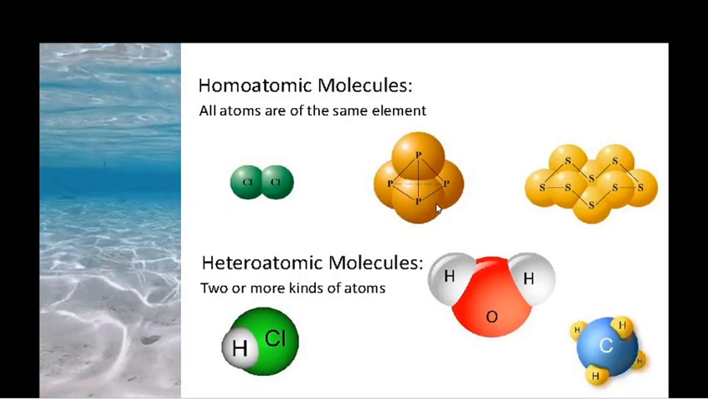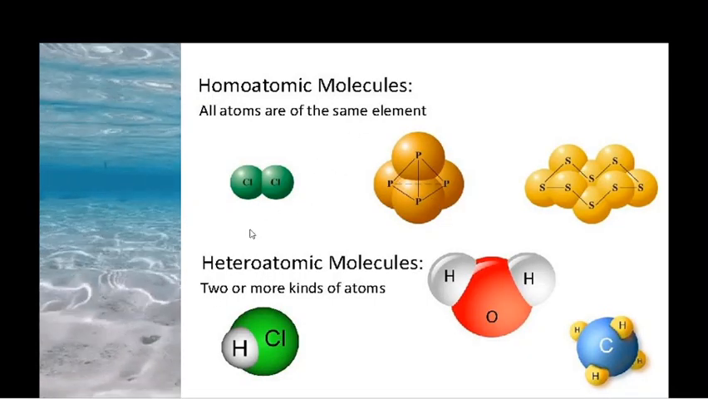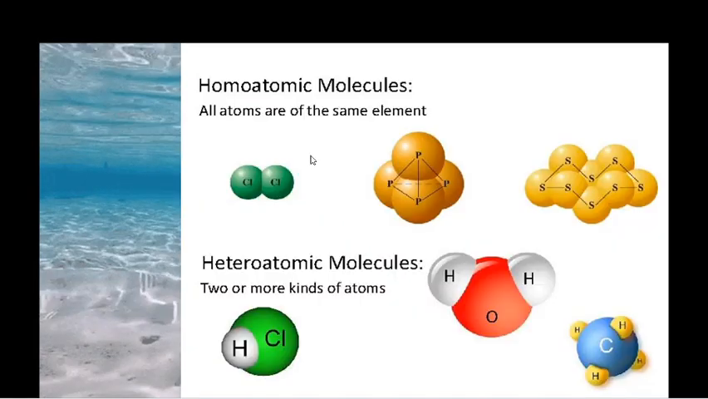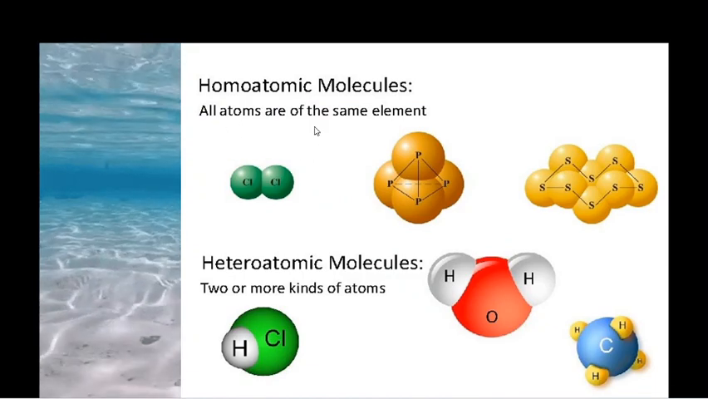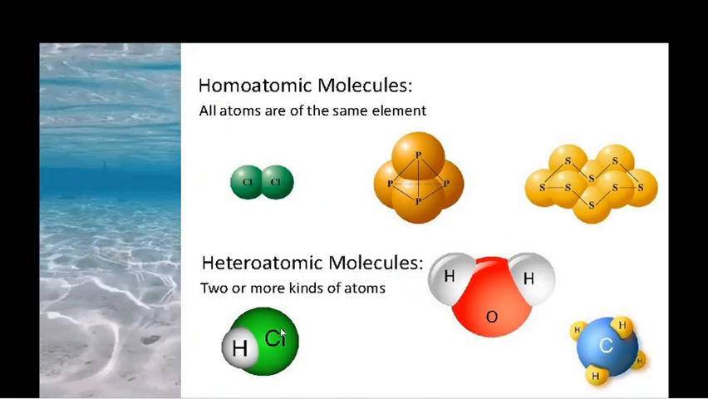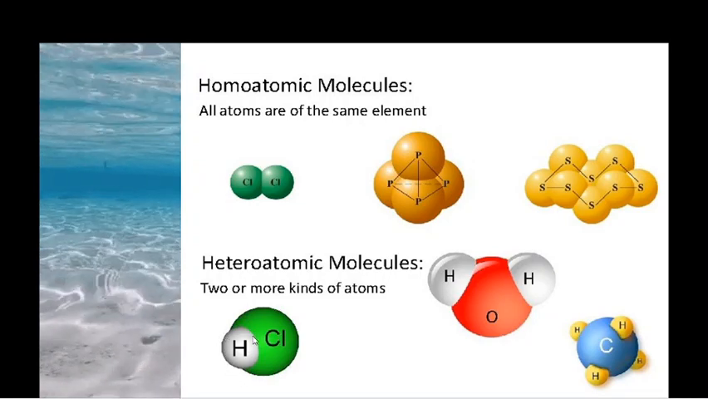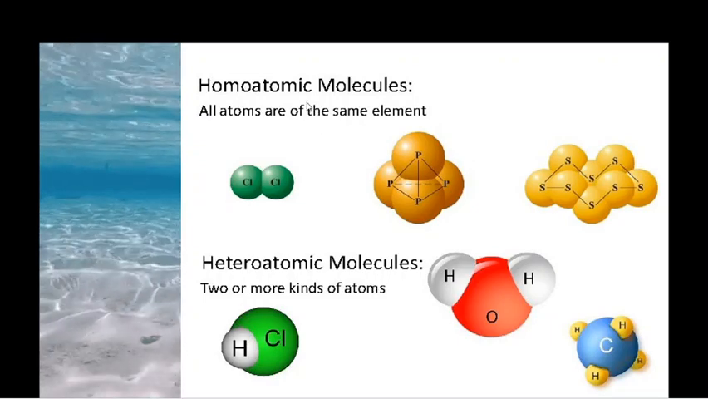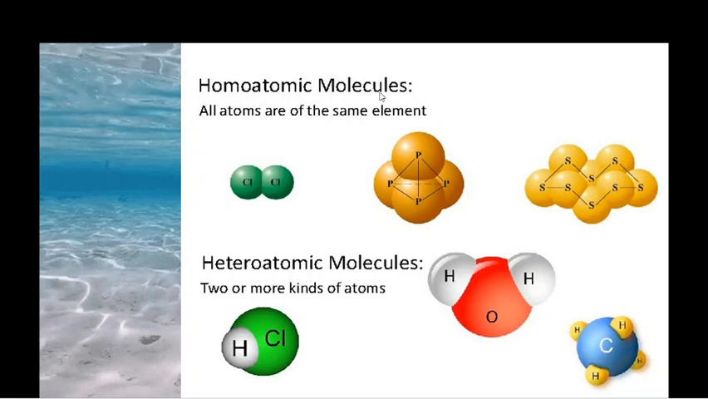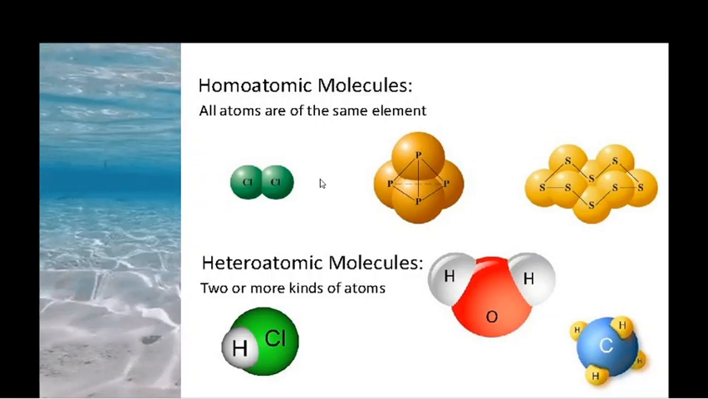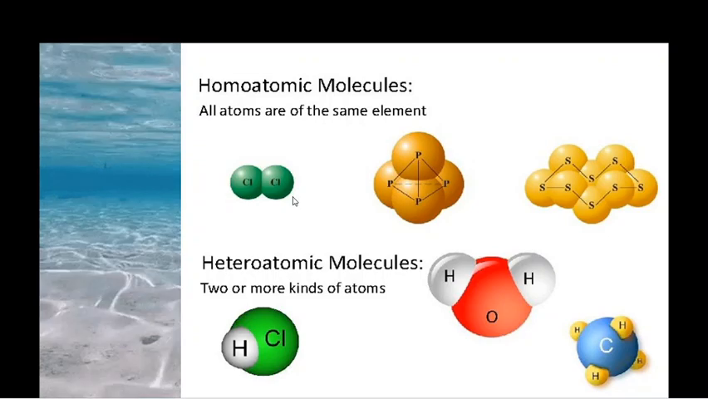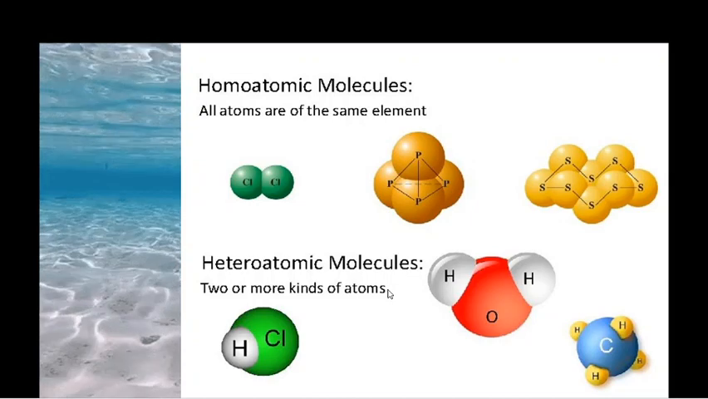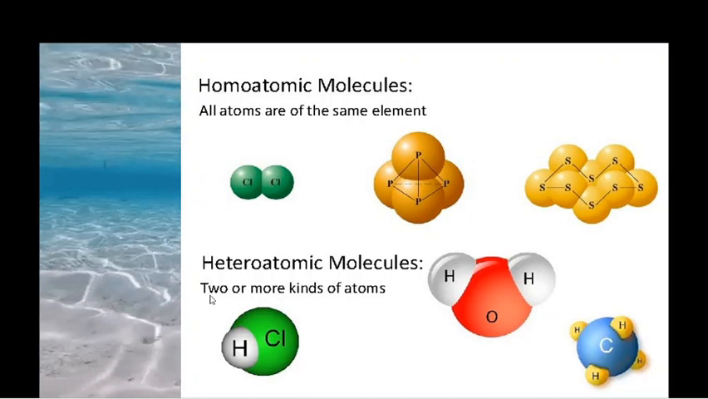It is nothing but homoatomic molecule and heteroatomic molecule. Homo means same, hetero means different. Here all atoms are of the same element; here the atoms are of different elements. Different atoms combined together form a heteroatomic molecule. If a molecule is made up of similar kinds of atoms, it is said to be a homoatomic molecule. If a molecule is made up of different kinds of atoms, it is said to be a heteroatomic molecule.